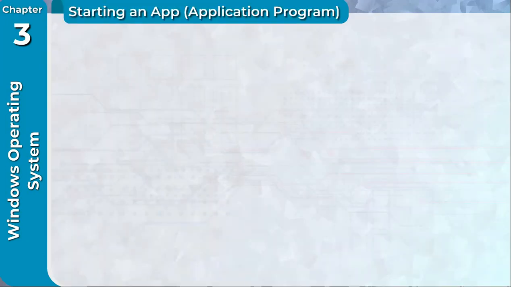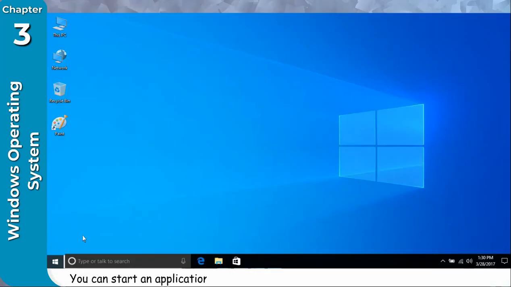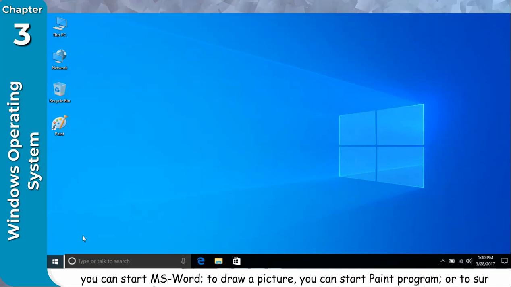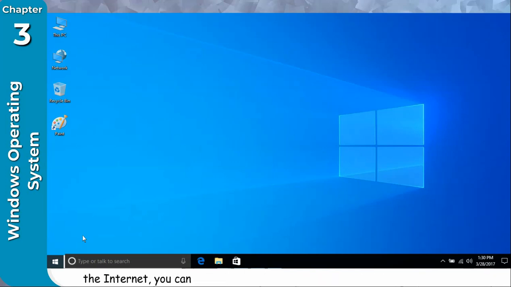Starting an app. Application program. You can start an application program or app, such as MS Word, Paint, Internet Explorer, etc., installed on your computer to perform any task. For example, to write a letter, you can start MS Word. To draw a picture, you can start the Paint program. Or to surf the Internet, you can start a web browser application such as Microsoft Edge.